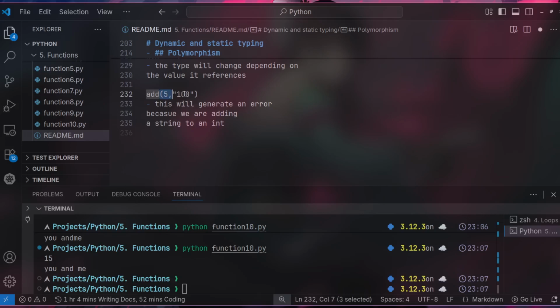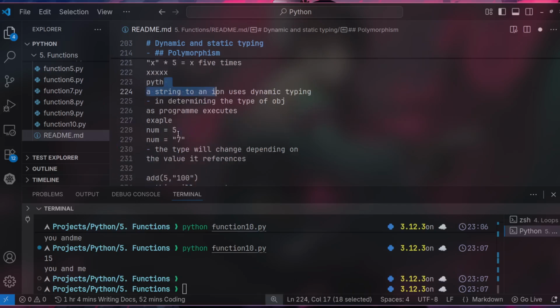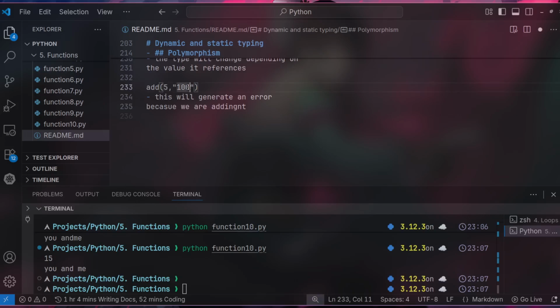Because we don't have the same types, had it been integers, we'd have a correct output. But because we have an integer and a string, we'll have an error, because the interpreter, which is responsible for checking, will check the operations before they are evaluated. It will check the types, because it's an integer and a string, and the output will load an error.